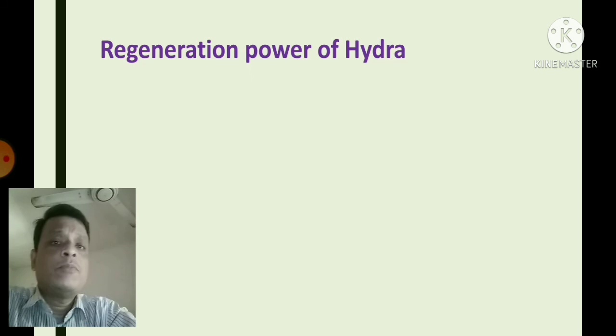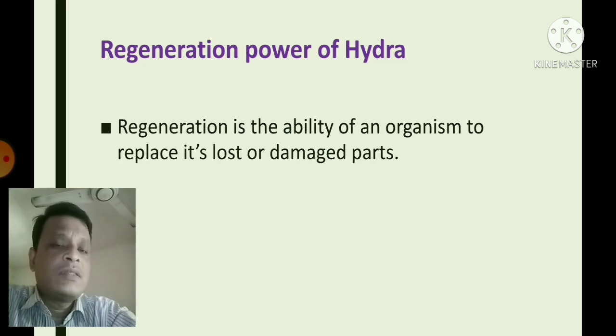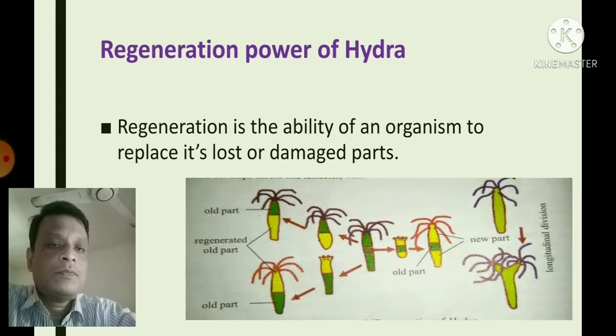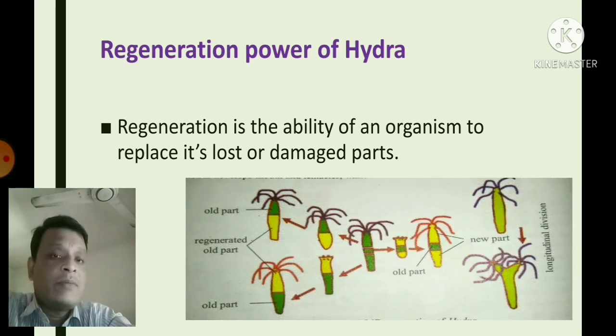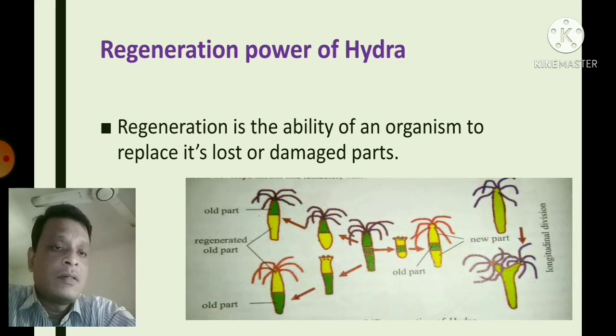Now another very important topic is the regeneration power of Hydra. What is regeneration? Regeneration is the ability of an organism to replace its lost or damaged part. If you look at the figure here, this is a very simple process of regeneration. If a Hydra is cut into two or three or several pieces, each piece is able to give rise to an individual Hydra. This process is called the regeneration power of Hydra.